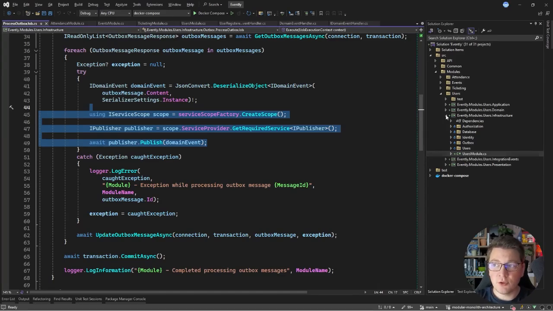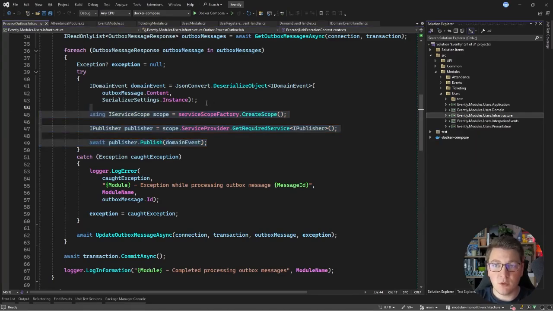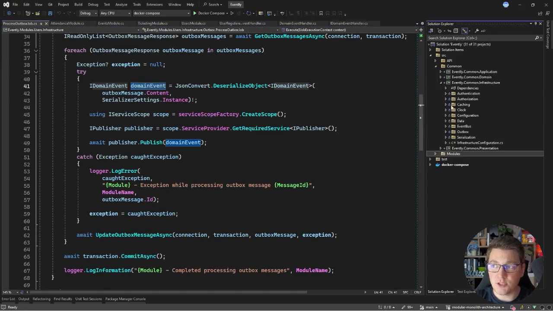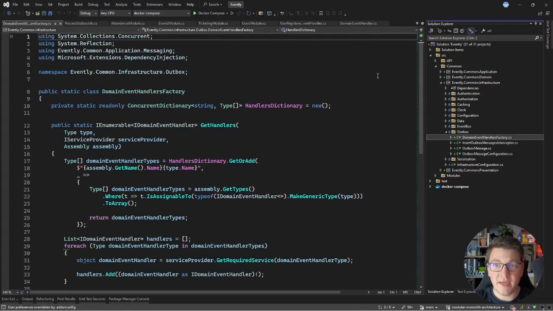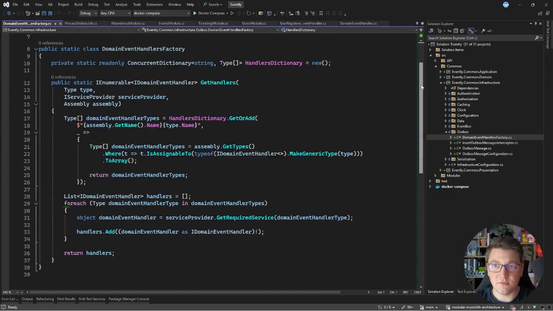So first I'm going to introduce a little helper that's going to allow me to resolve the respective handlers for a given domain event instance. And I'm going to add this helper inside of my common project. In the Outbox folder, I'm going to introduce a new type called DomainEventHandlersFactory. You can also find this file under this video, and let me walk you through what we are doing inside.